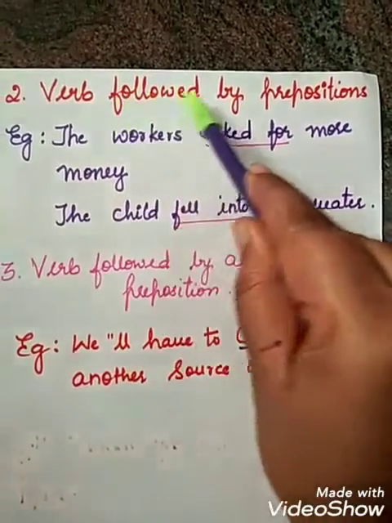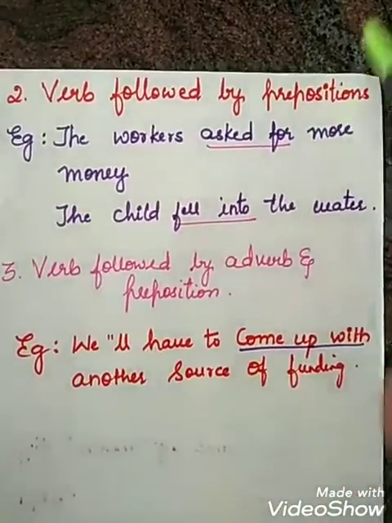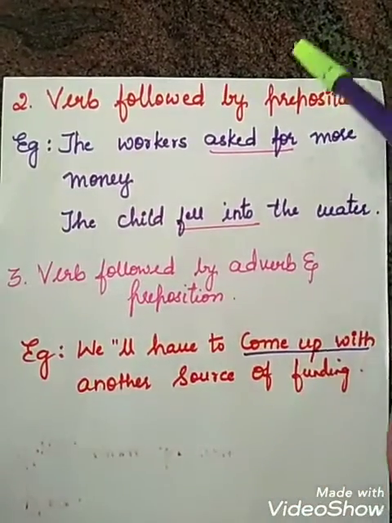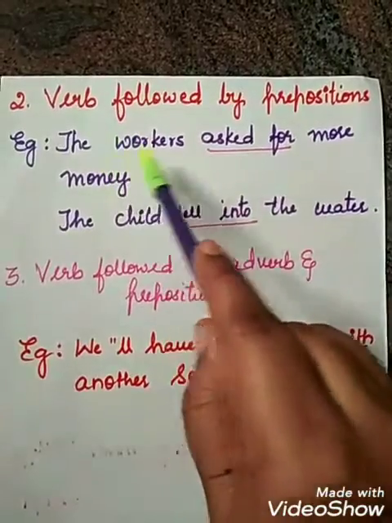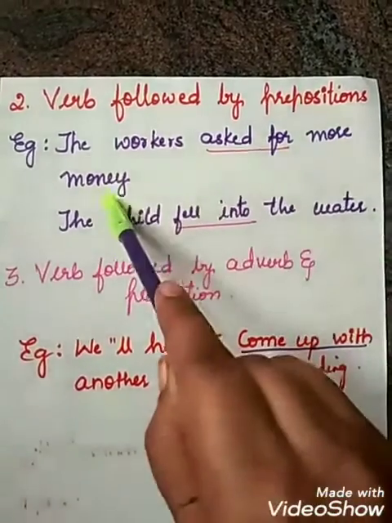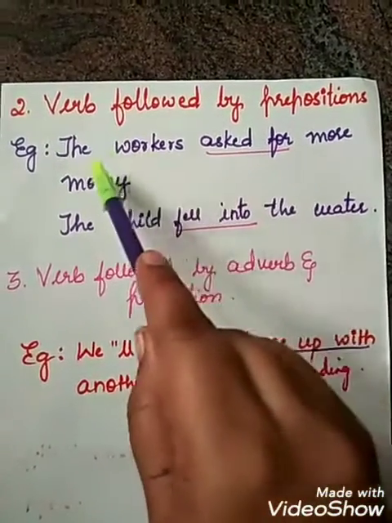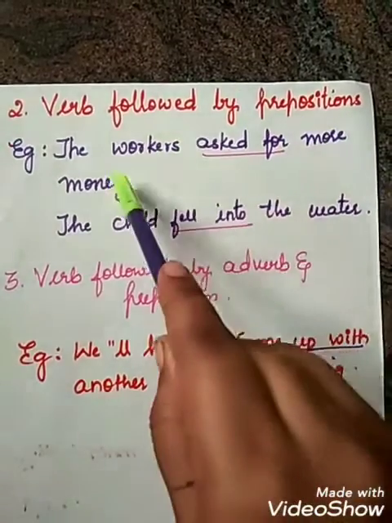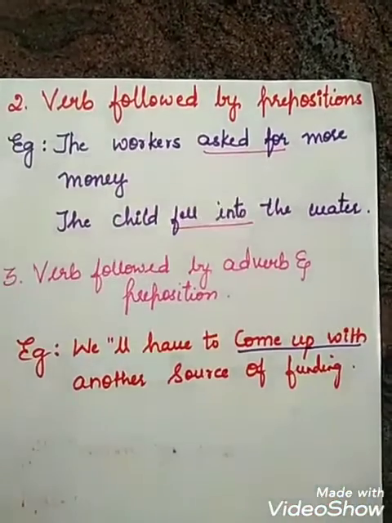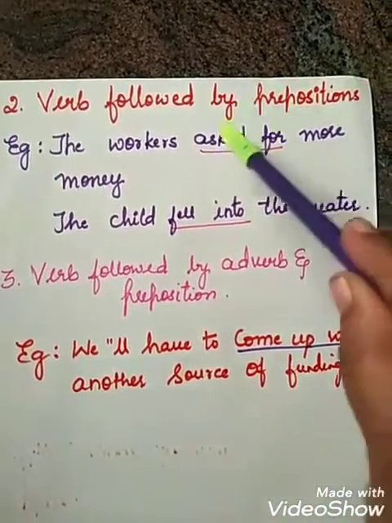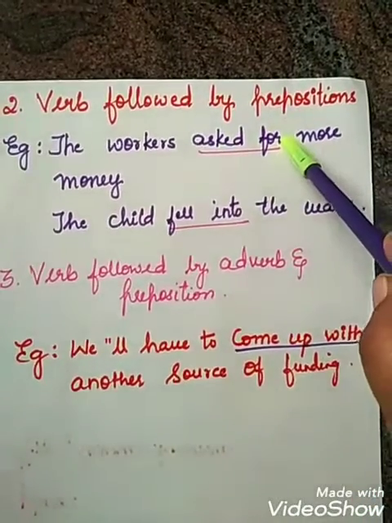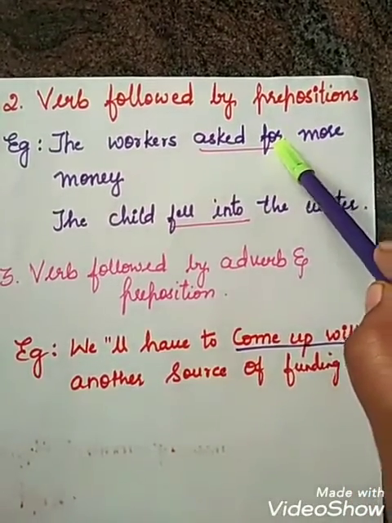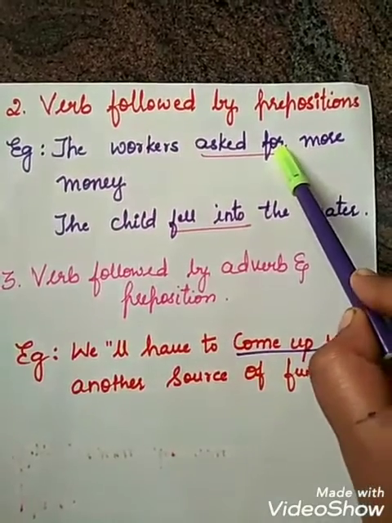The next type is verb followed by prepositions. Coming to the examples: the workers asked for more money. Here, students, asked is a verb and for is a preposition.